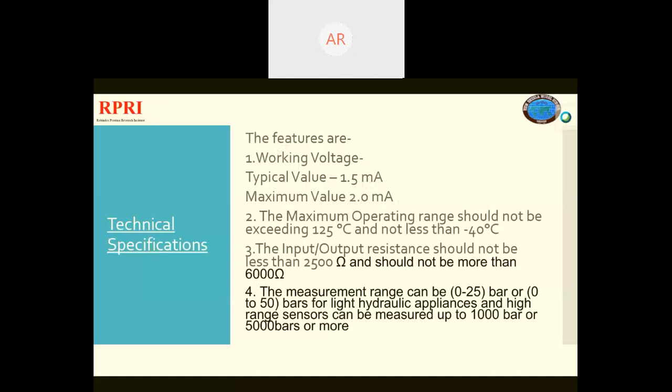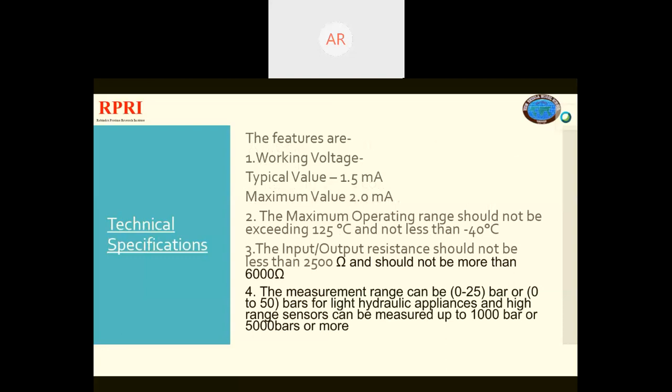We come on to the technical specifications of the pressure sensor. The features are: number 1, the working current of typical value is 1.5 mA and the maximum value should not exceed 2.0 mA. Number 2, the operating temperature should not exceed 125 degrees Celsius and not be less than minus 40 degrees Celsius.